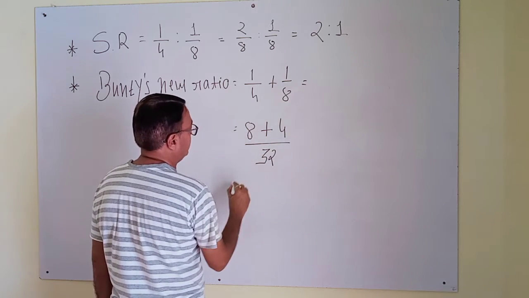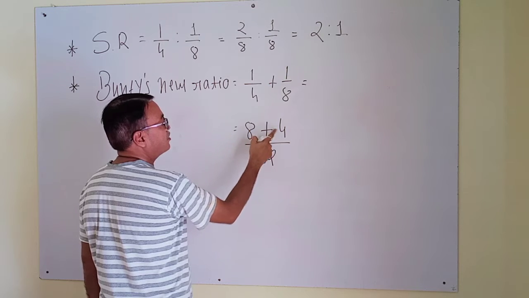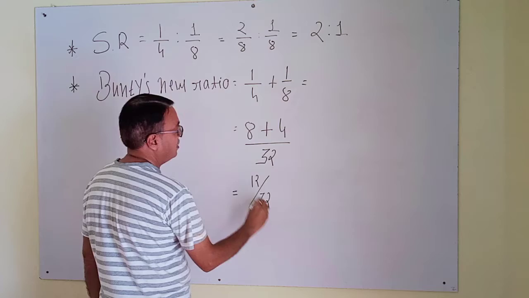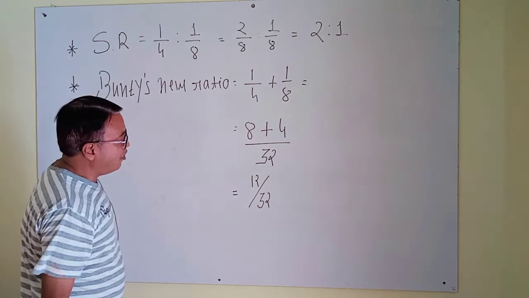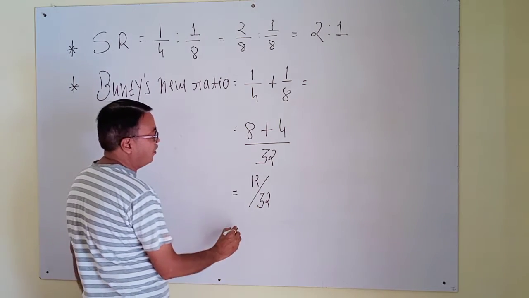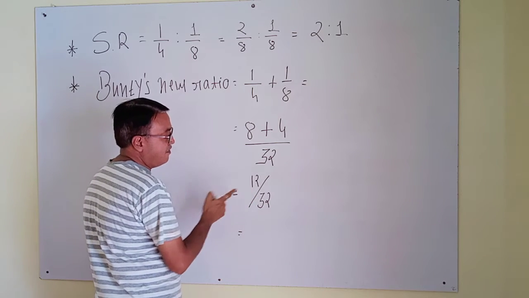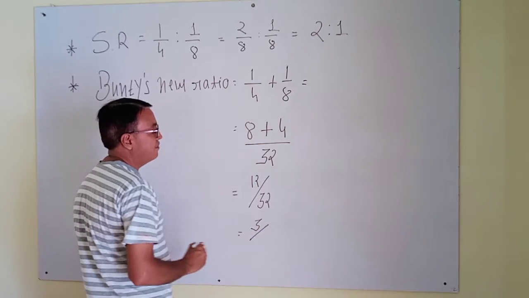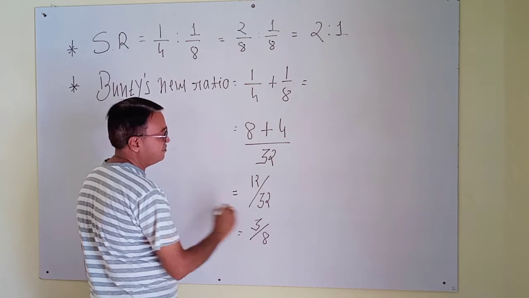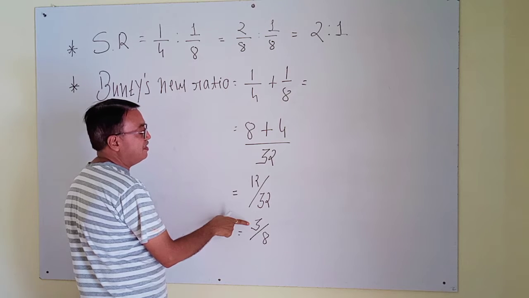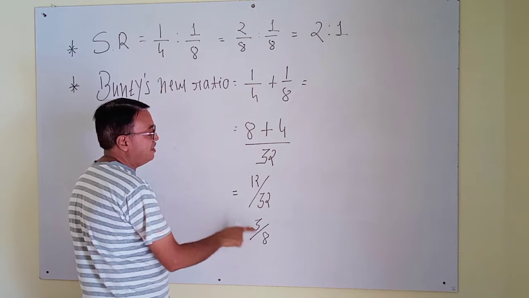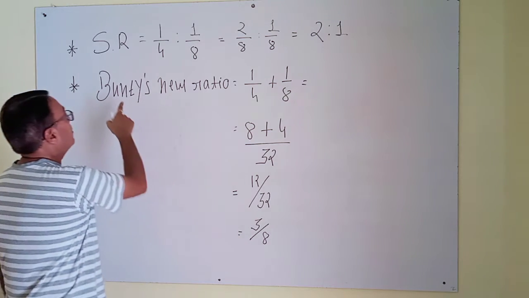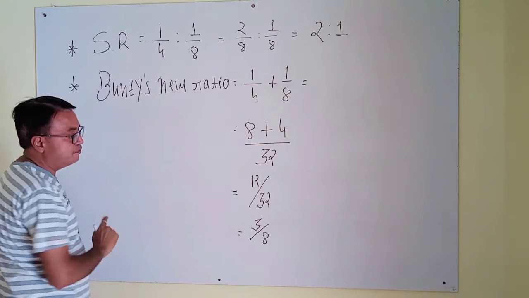Then the answer is 8 plus 4, 12, over 32. For the short form, divide by 4. 4 divide 12 is 3, and here 8, since 4 times 8 is 32. So this is Bunty's new ratio, 3/8.